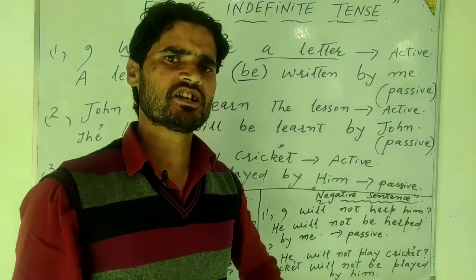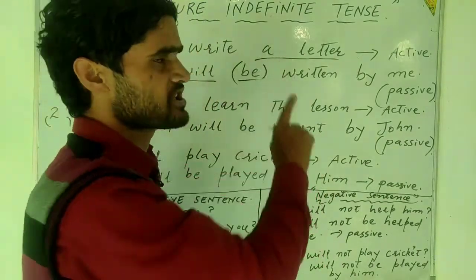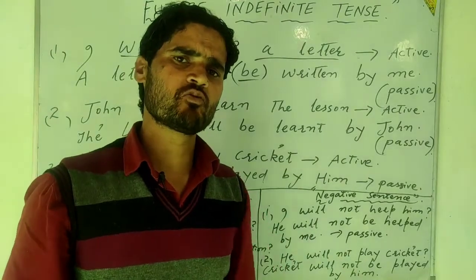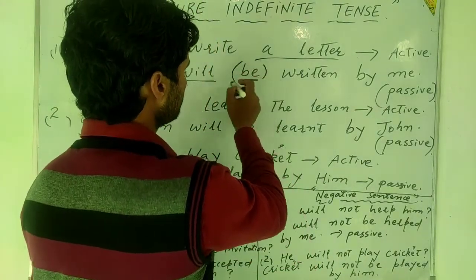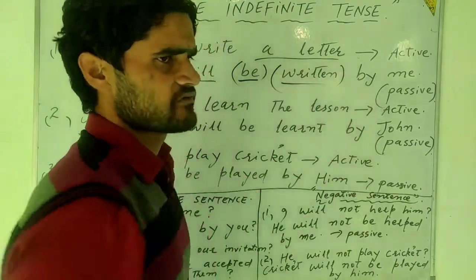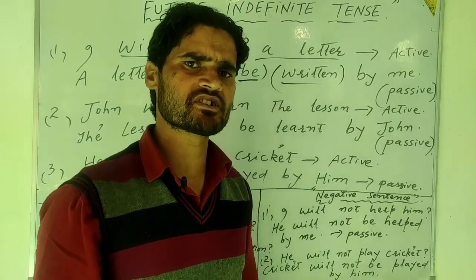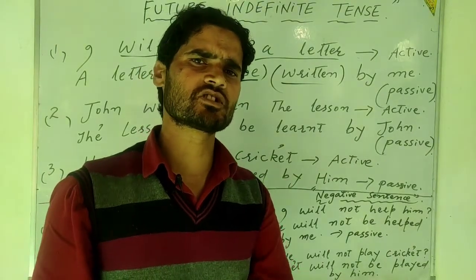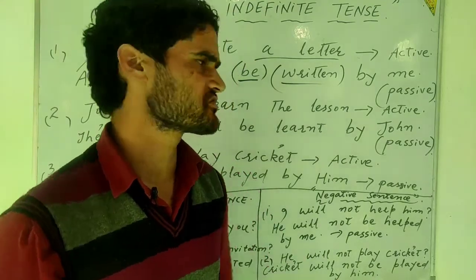Always remember that whenever it comes to transforming sentences of future indefinite tense into the passive voice, we always use the added word be with will. There is also the general rule with respect to the verb: we always use the third form of verb in passive constructions.